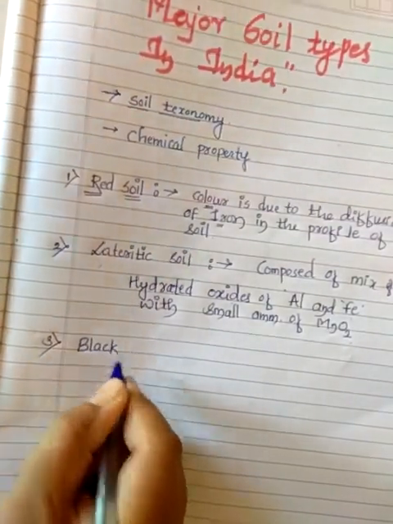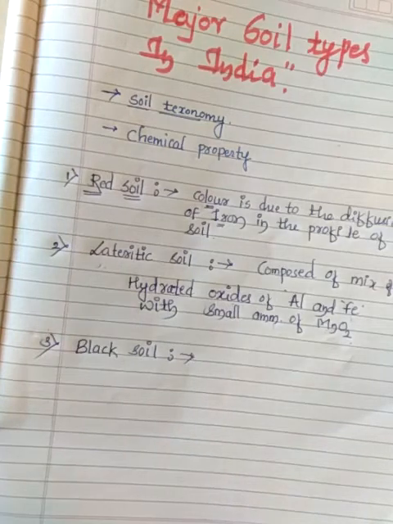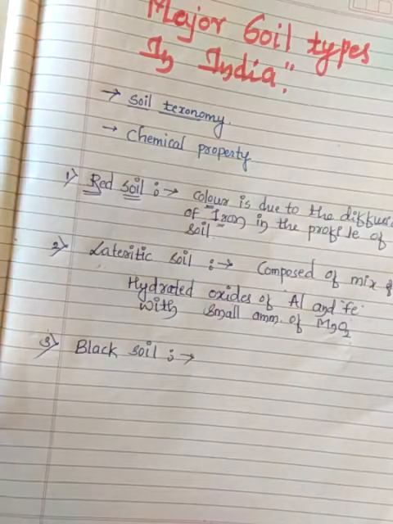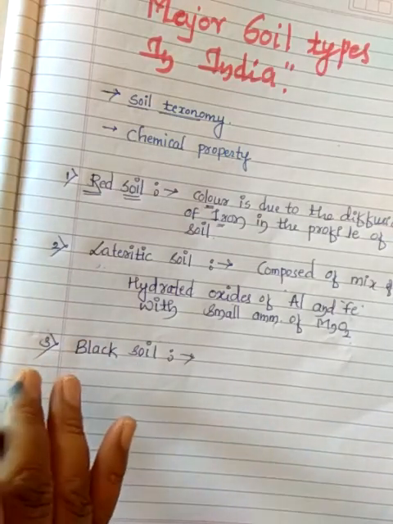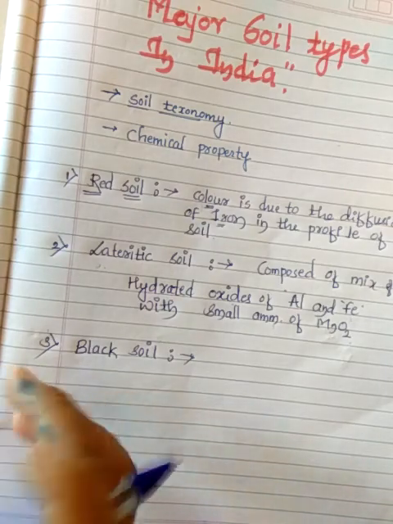In black soil, what we will deal with is that it contains a high proportion of calcium and magnesium carbonates, and has a high degree of fertility. You already know that compared to red soil and lateritic soil, this black soil has a high degree of fertility.